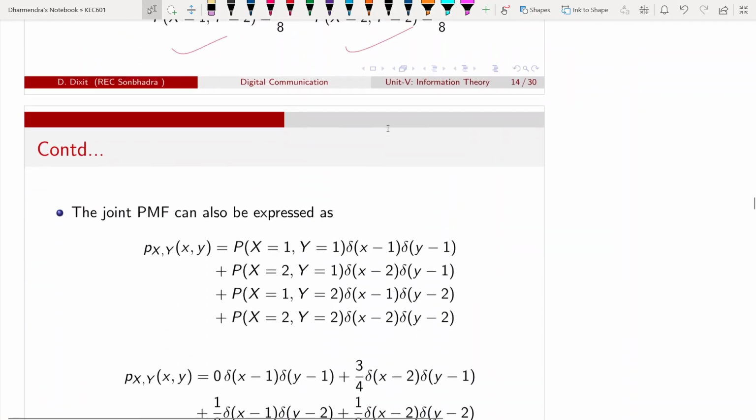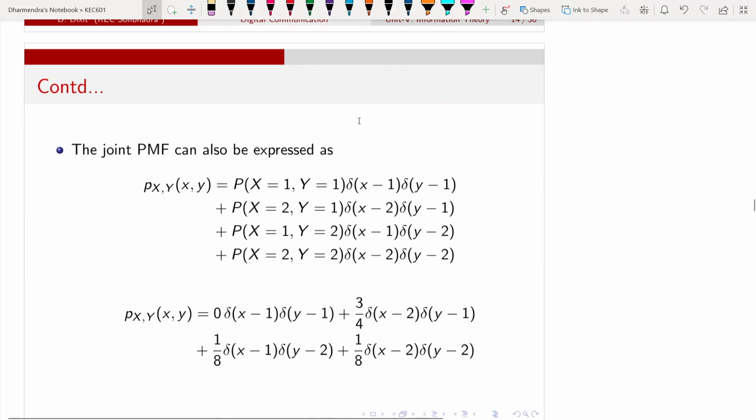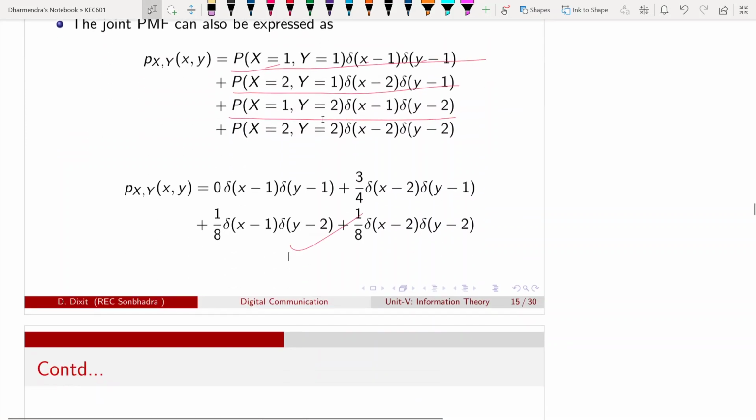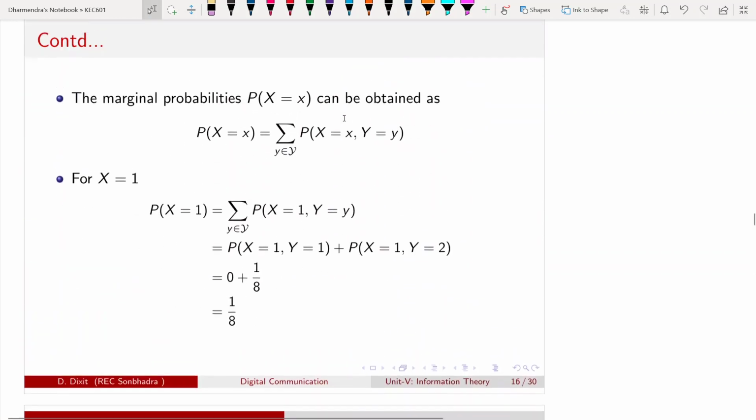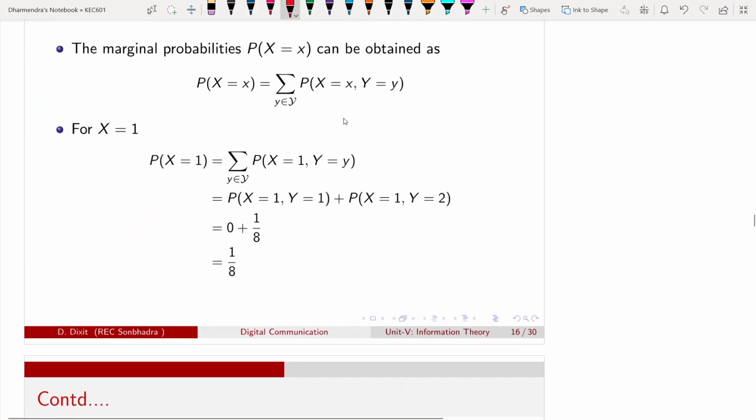Okay, if someone asks to write the joint probability mass function, this can be a discrete random variable, and this is the joint probability for small x equal to 1 and y equal to 1. So this is this, and this way we can write the expression. Sometimes people ask what is the expression of the joint probability mass function. Okay, this is the expression.